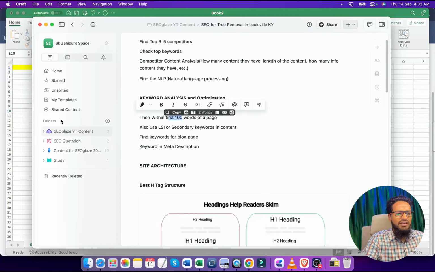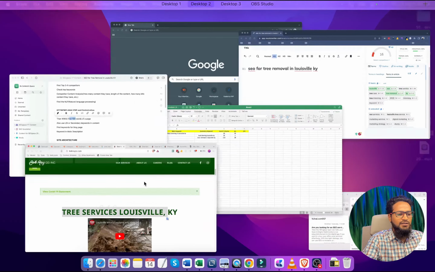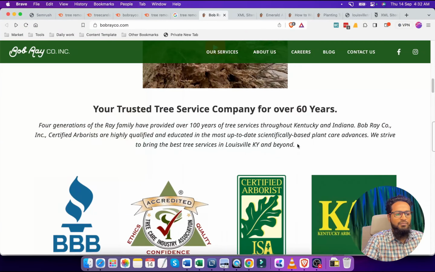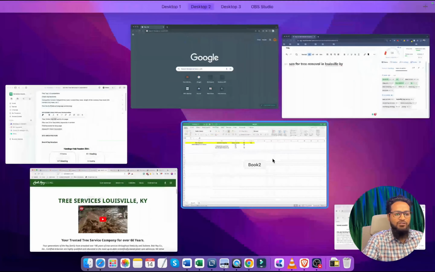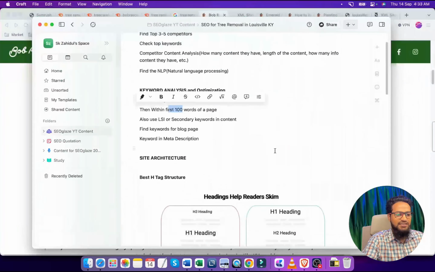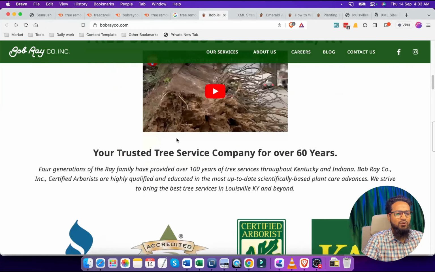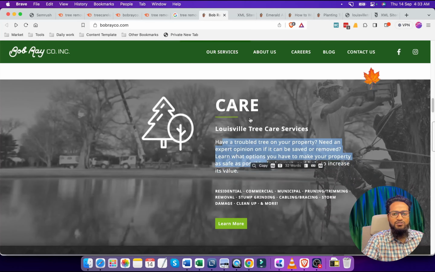And we will use the main keyword within the first 100 words of the content. So if this is our competitor and the first 100 words may be this section, we will try to use our main keyword within this section. This is very good for SEO. So try to use the keyword within that section, and also use the LSI or secondary keywords. We can also use the secondary keyword in this section or here.